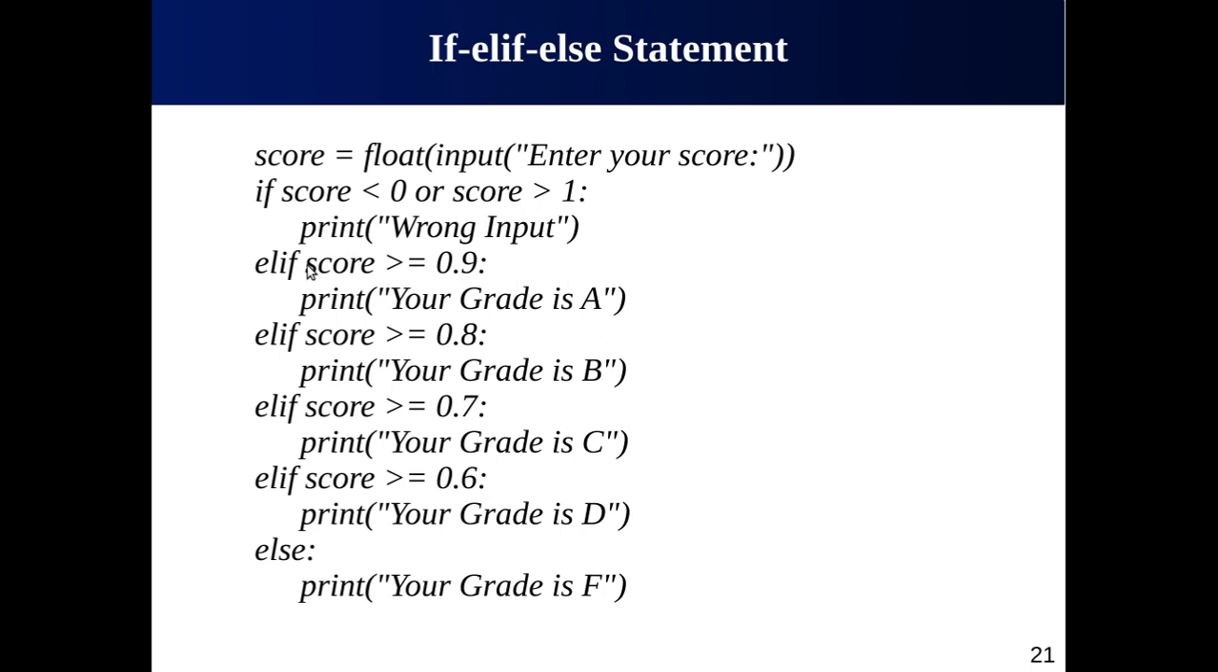Let's suppose the score entered by the user is 0.5. Now we have to compare it with 0.9. Is 0.5 greater than or equal to 0.9? No, again the condition is false, so we have to skip this portion. Then we move to the next else if statement. Here we compare it with 0.8. Is 0.5 greater than 0.8? No, the condition is false. Move to the next portion. Again compare 0.5 with 0.7. Is 0.5 greater than or equal to 0.7? No, the condition is false, so this statement will not be executed.